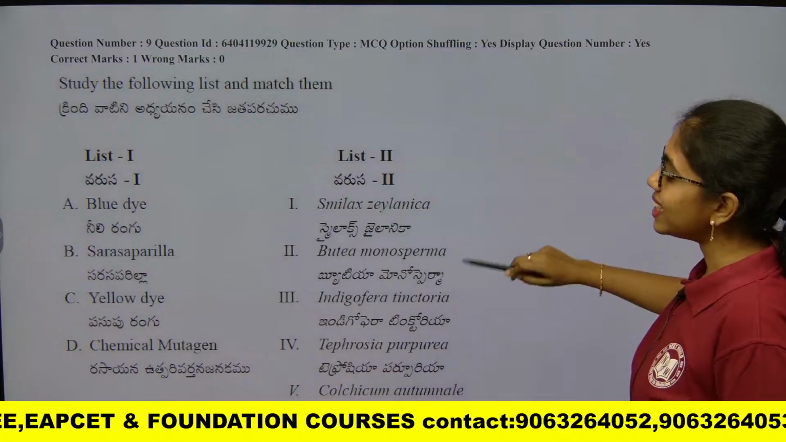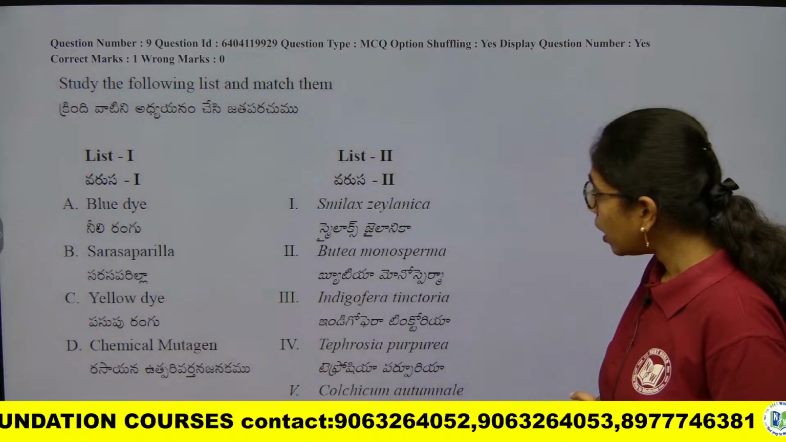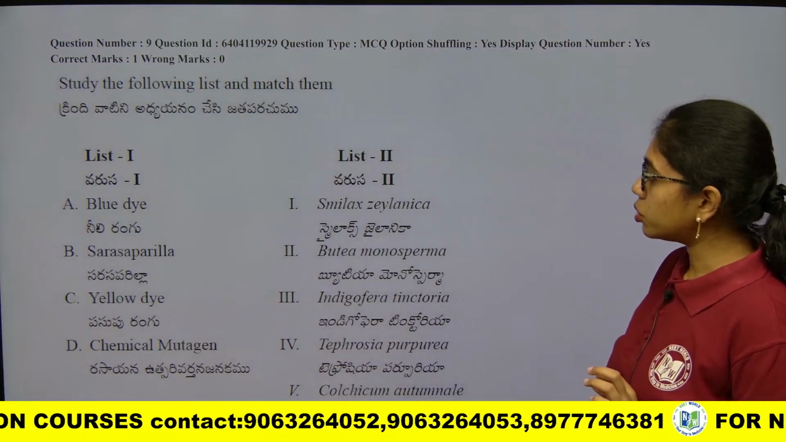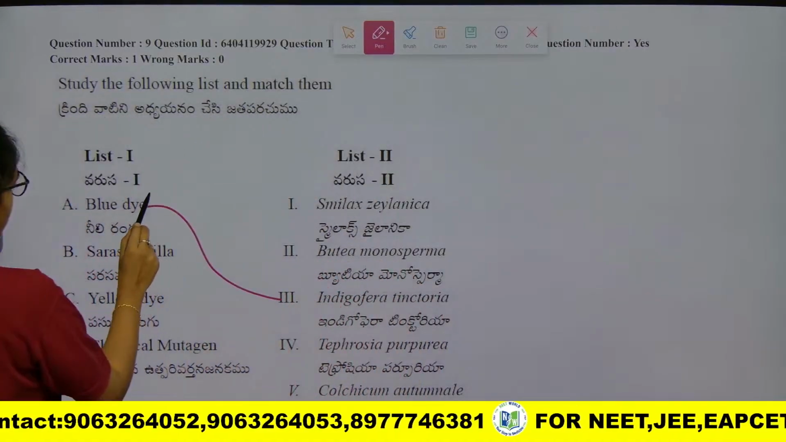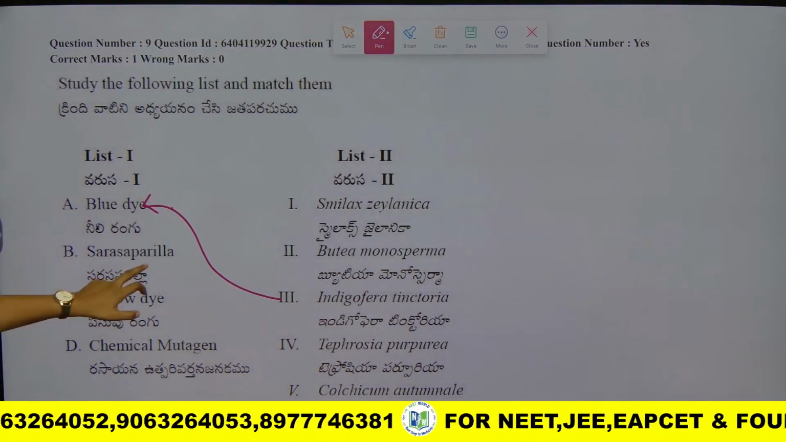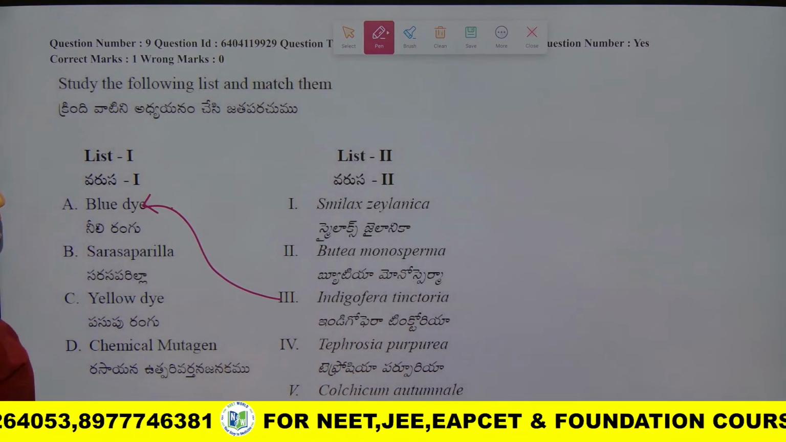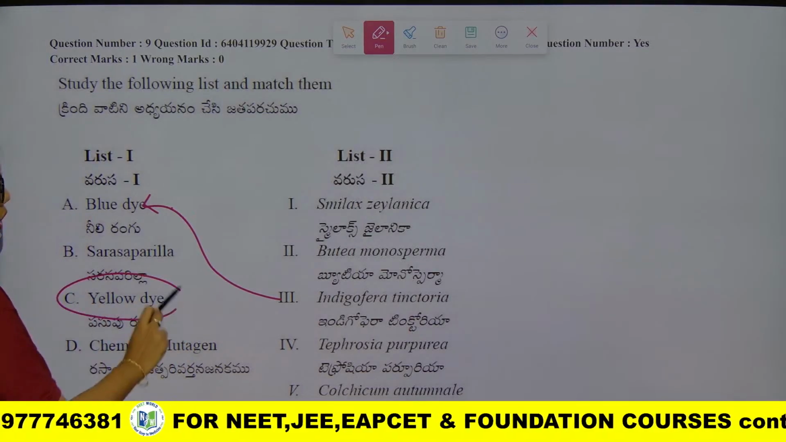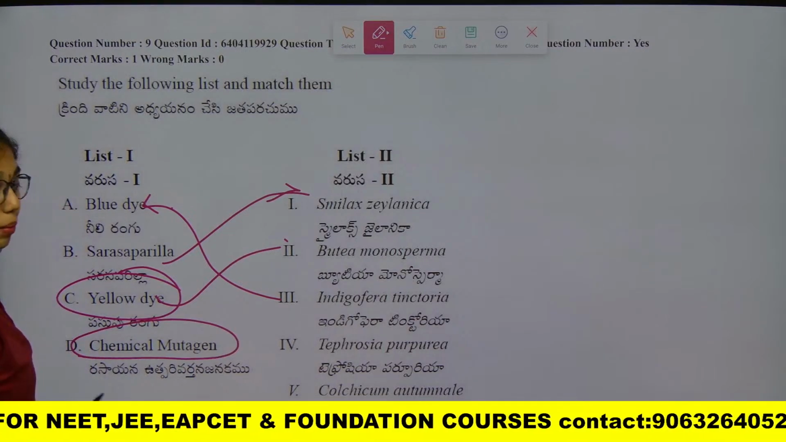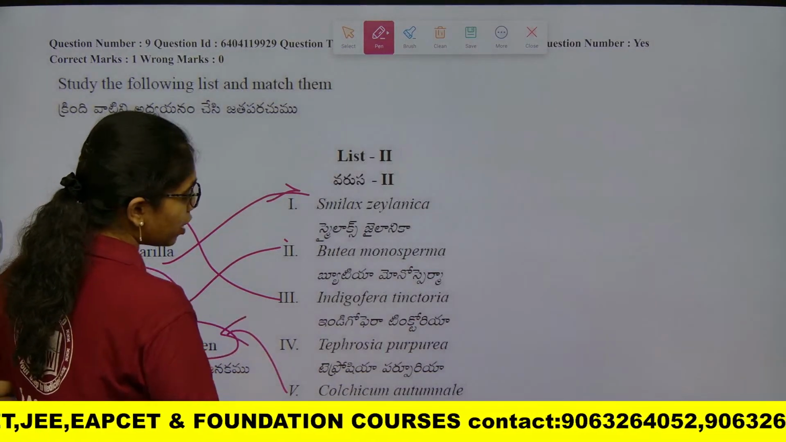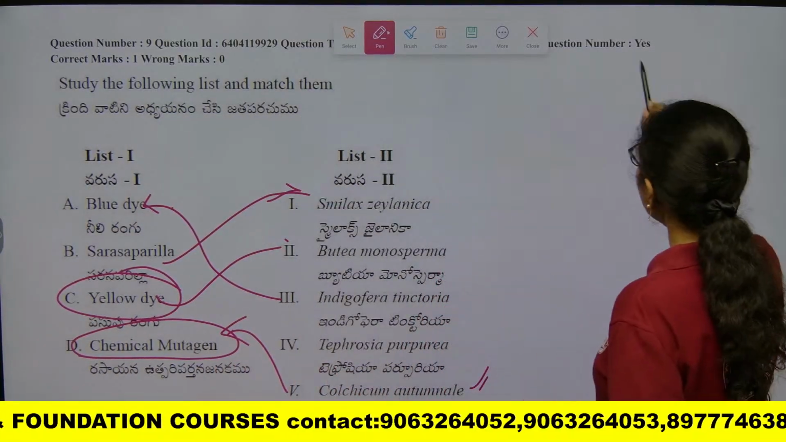Okay. So this is again from morphology of flowering plants, just from the examples of the families. Okay. So blue dye, blue dye is given by what? Indigofera tinctoria, this is of Fabaceae. Next, Sarsaparilla, so this is from Smilax. Next, yellow dye from Butea monosperma. Next, chemical mutagen is from the plant Colchicum autumnale. Okay, Colchicum belongs to the family Solanaceae.